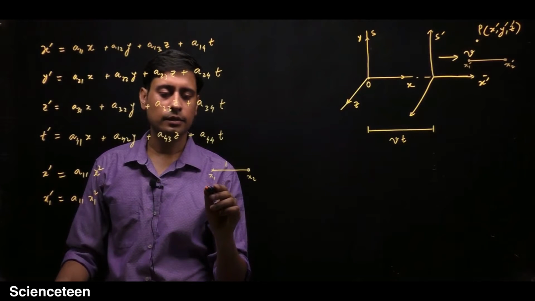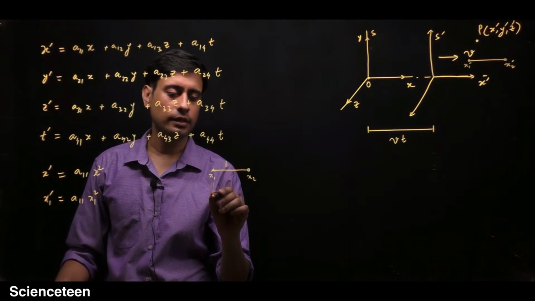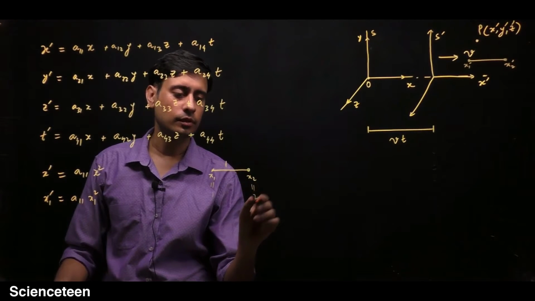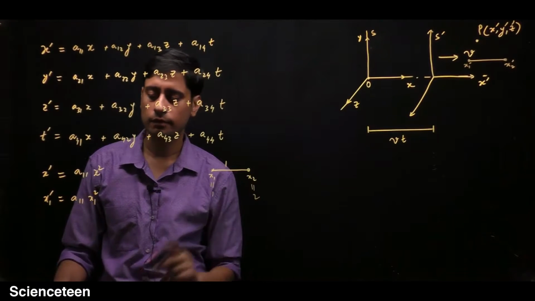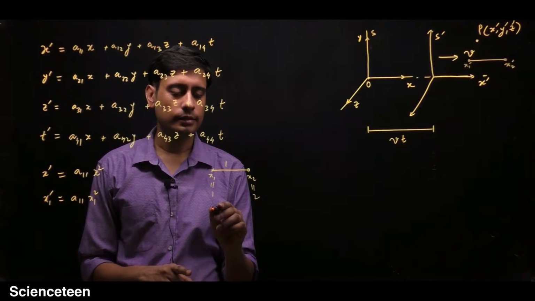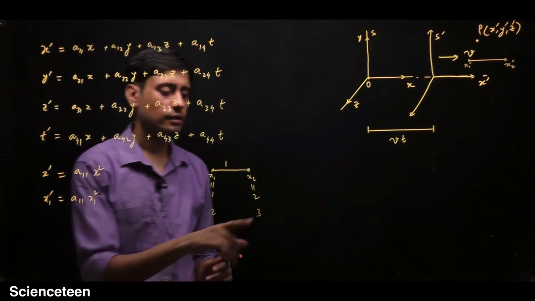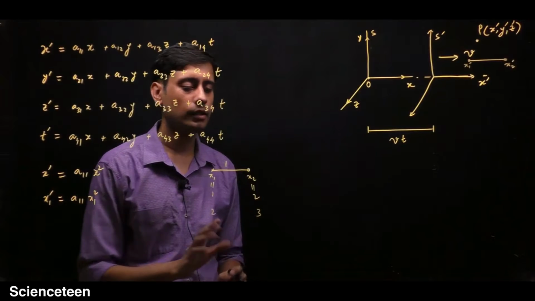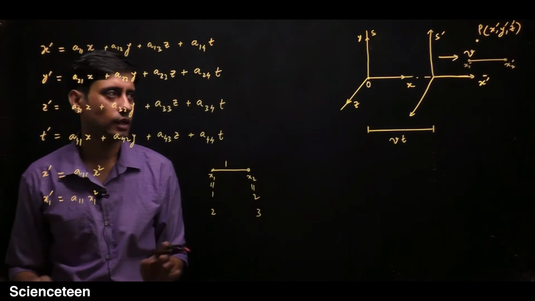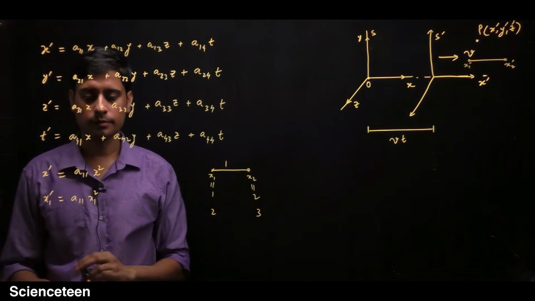Just assume that x1 has value 1 and this has value 2. If you subtract them, 2 minus 1 will be 1. Or you can have this value as 2 and this as 3. Again, if you subtract the coordinates, 3 minus 2, the length will be 1, parallel with the x-axis.